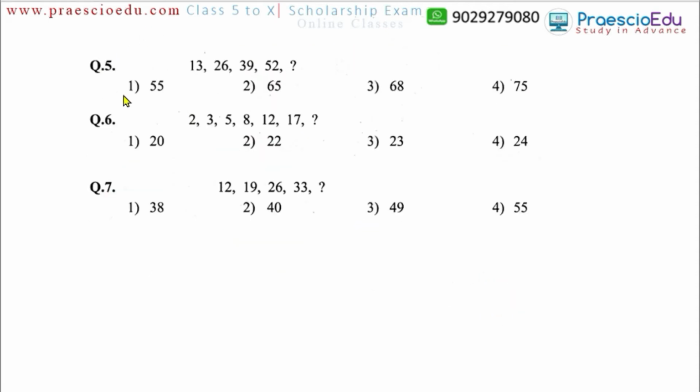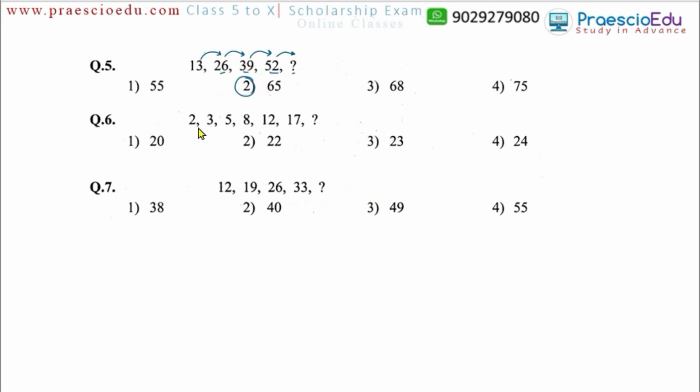Now question number 5: 13, then 26, then 39, 52 and then a question mark. This is the 13 table. 13 ones are 13, 13 twos are 26, 13 threes are 39, 13 fours are 52, likewise 13 fives are 65. So 65, option number 2, is the correct one.